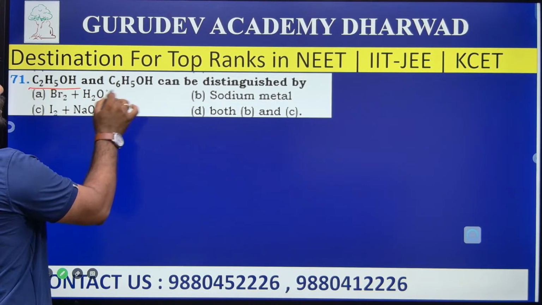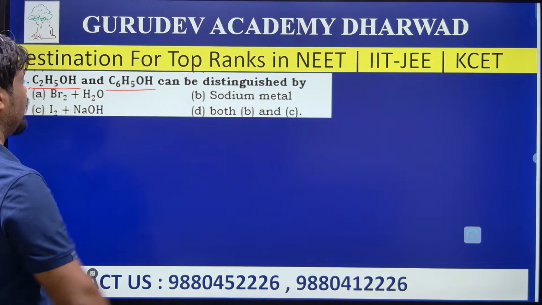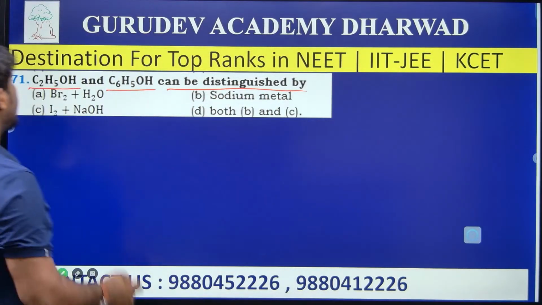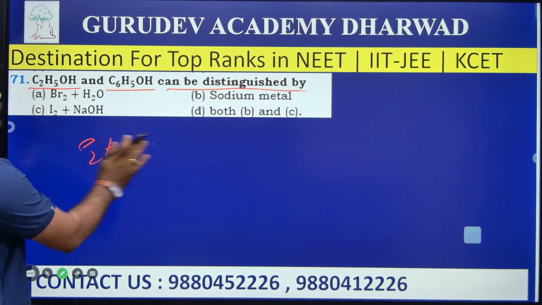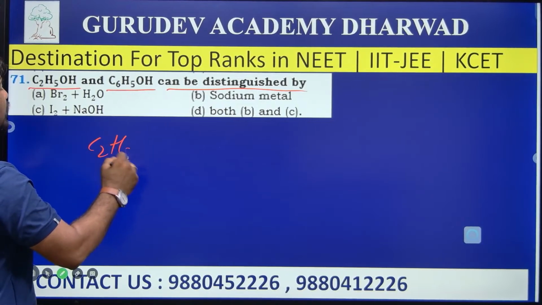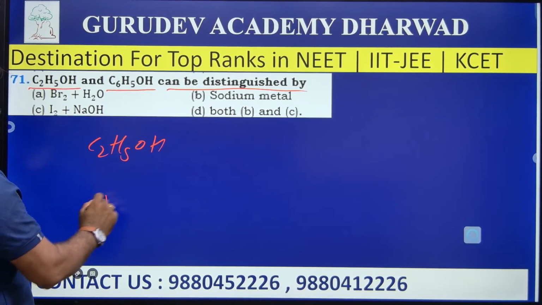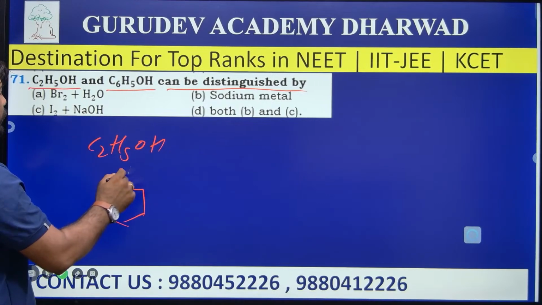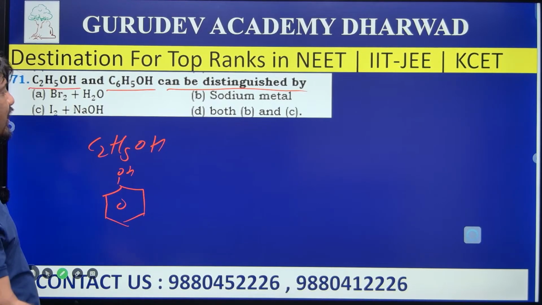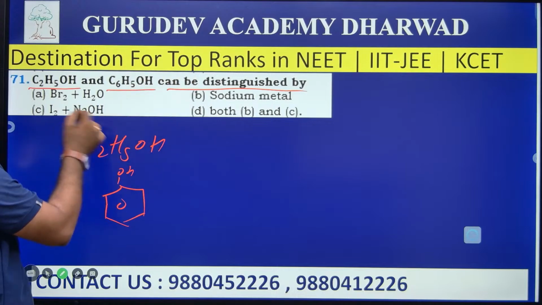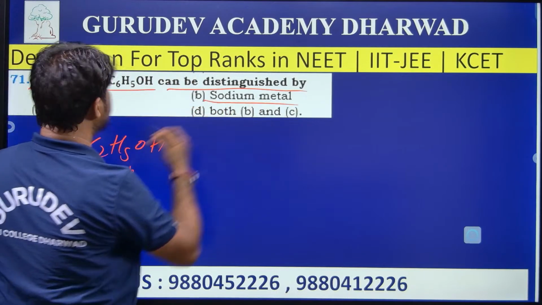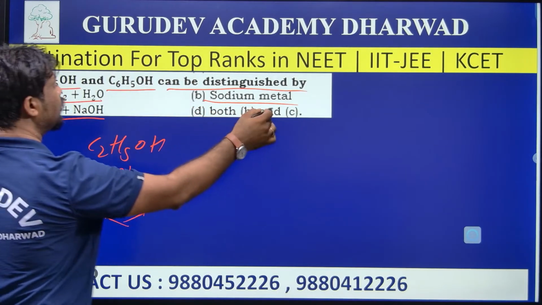C2H5OH means ethanol, and C6H5OH is phenol. How can you distinguish ethanol and phenol? It can be easily distinguished by various methods, but among the given options: bromine in water, sodium metal, iodine in NaOH, and both B and C.